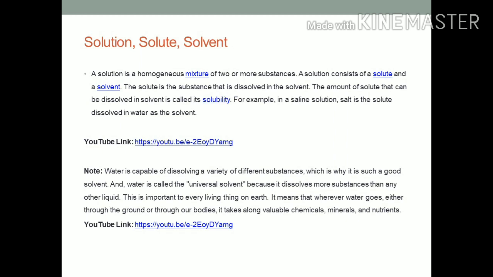First of all, we will understand what is solute. The solute is the substance that is dissolved in the solvent. The amount of solute that can be dissolved in the solvent is called solubility.